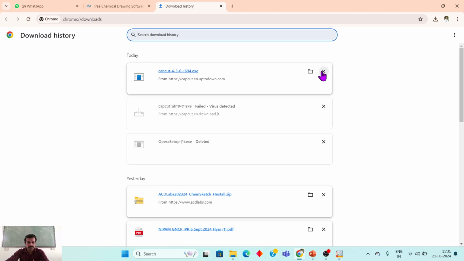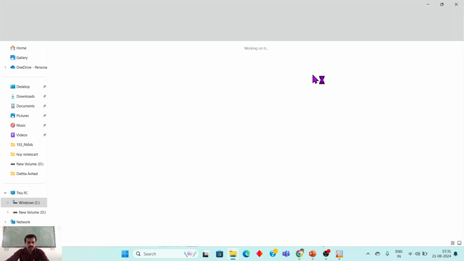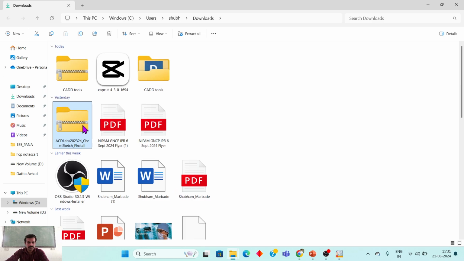You see here the ACD Labs file. It requires 4 to 5 minutes to download the zip file. Now you have to go directly into the download section and click on the downloaded software.